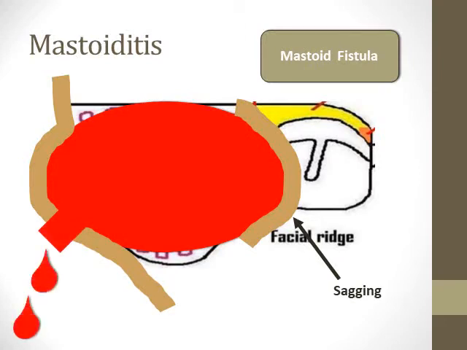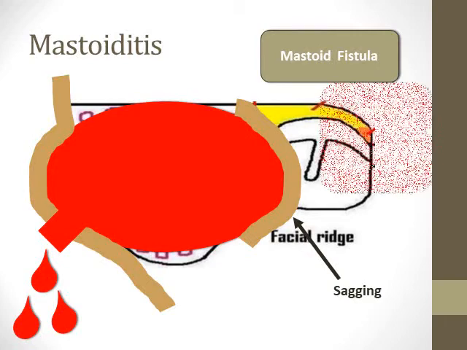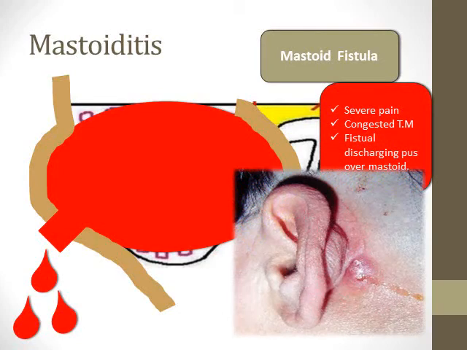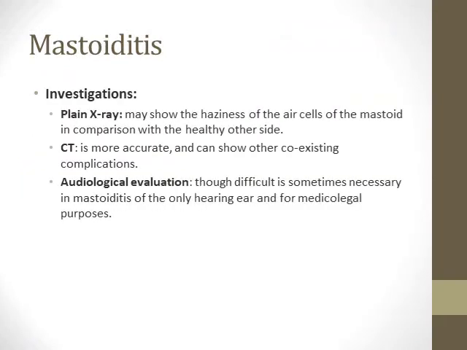If we leave this patient without treatment, eventually the pus will cause erosion of the skin with trickling of pus from behind the auricle. This is what we call the stage of mastoid fistula. Here, the patient will complain of severe pain, congested tympanic membrane, and a fistula discharging pus behind the auricle, as we can see here. This is the fourth stage of mastoiditis.